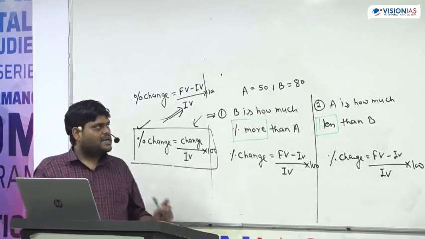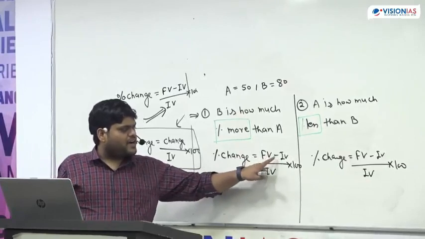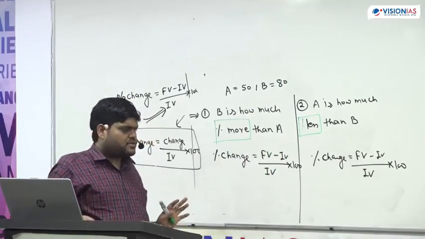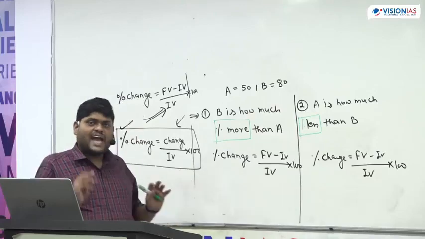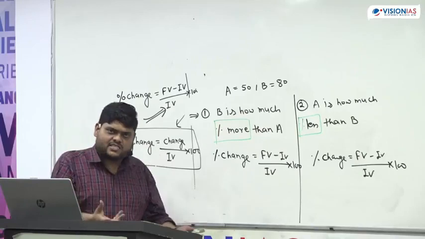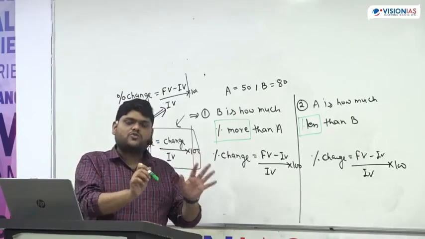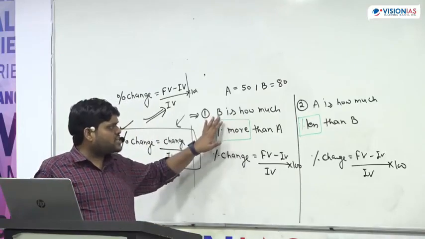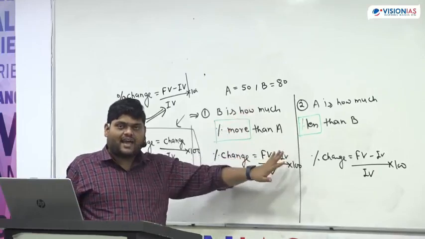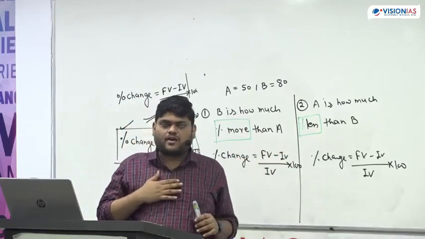Now the whole concept is here, how to find out the final value and initial value in both cases, or both will be same. Try to understand. Initial value is the value in which we are changing something, and whatever result we are getting, that is equal to final value. What is the question here? B is how much percent more than A. Suppose I am asking a question.